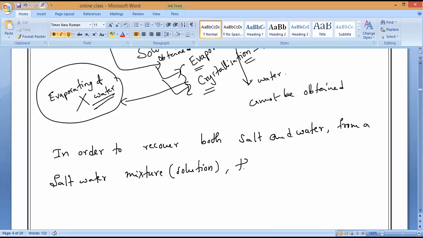Distillation. The process of distillation is used.